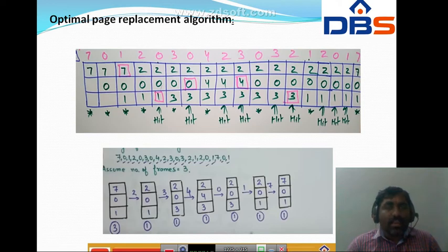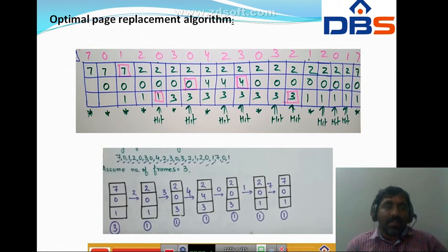See, last we have 7, it is not there, 1 it is not there, 0 it is there. So the longest page in future is 0. We have to replace 0 with 4, that is 243. Next is 2. The CPU is demanding 2, 2 is there, so it is a hit. Next one 3, 3 is there, so it is a hit.